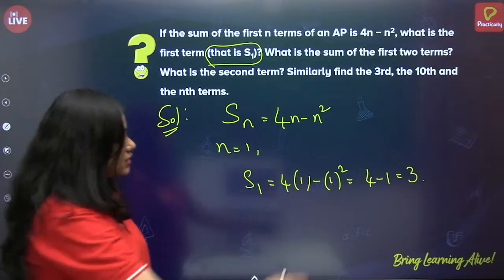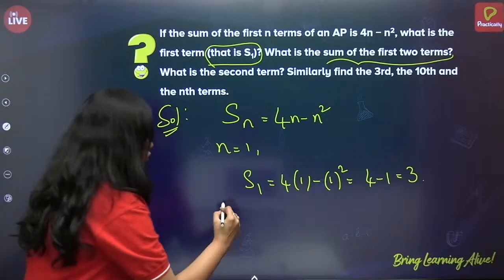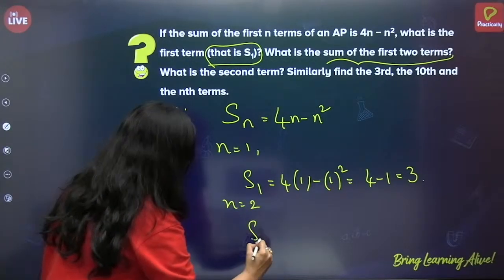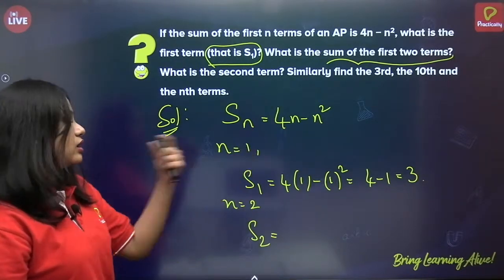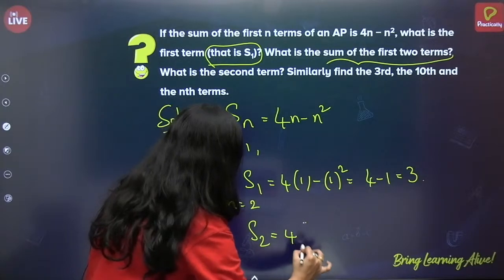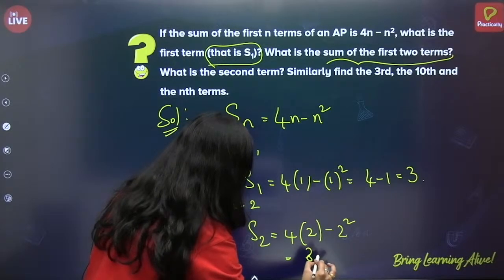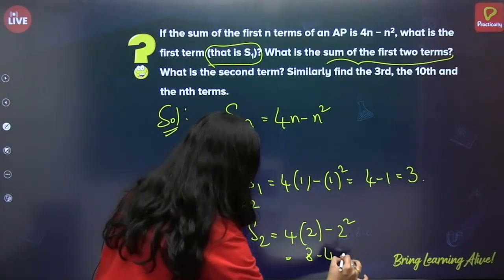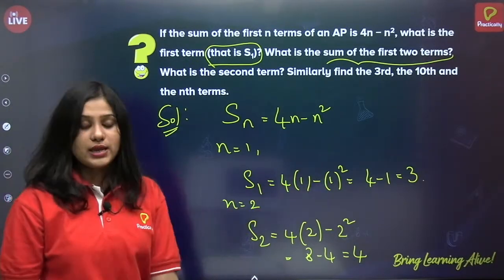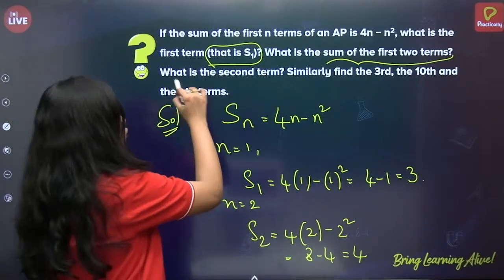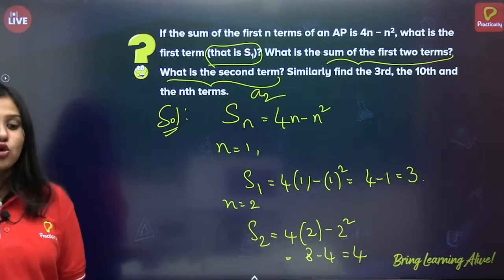Now, what is the sum of the first two terms? S2. So n is equal to 2. S2 is equal to, just substitute n equal to 2 in the given equation. So 4 of 2 minus 2 square. 4 times 2 is 8 and 8 minus 4, so 4. So S2 equals 4 and S1 is equal to 3. Now next, what do we have to find? What is the second term? That is A2. We have to find the value of A2.